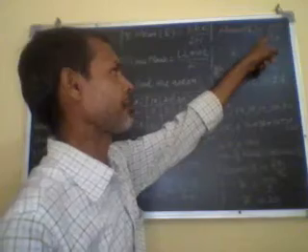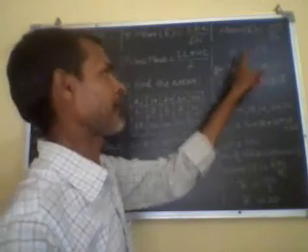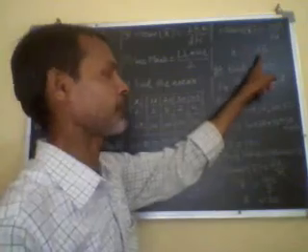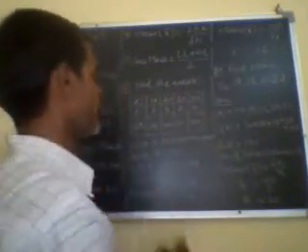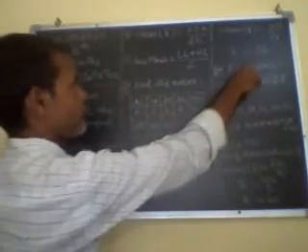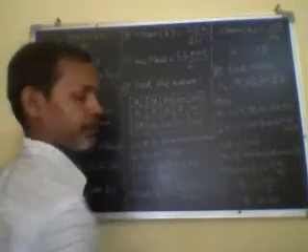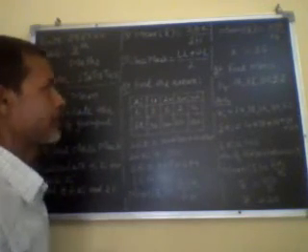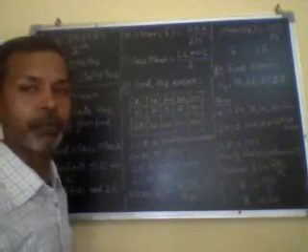So 350 divided by 14 is 25. So X bar, the mean of the given observations, is 25. Is it clear? This is a small example to find the mean.